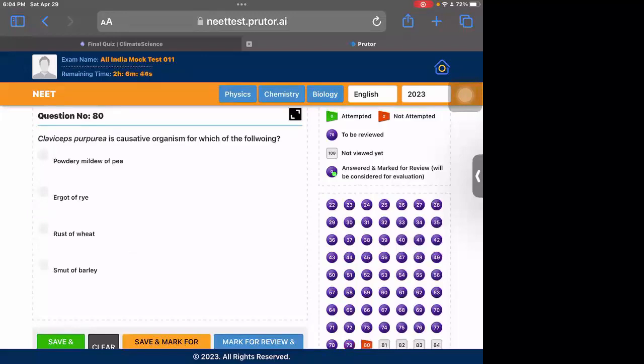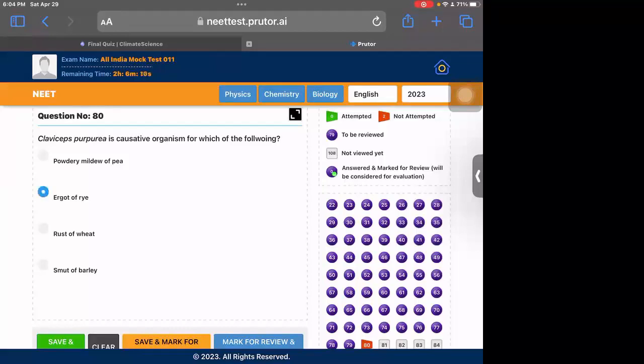Question 18. Claviceps purpurea. It is a straight NCERT memorizing question. You need to mug this up. All the diseases caused, there's no concept. I am also not sure, but I think ergot of rye is caused by Claviceps purpurea.